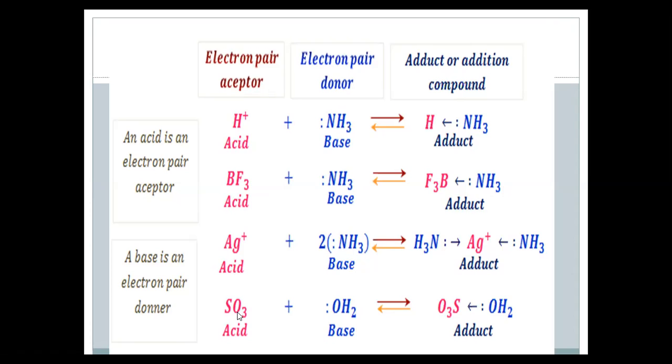Similarly, sulfur trioxide is also accepting an electron pair from water, so water is a base and sulfur trioxide is an acid. So an acid is an electron pair acceptor and a base is an electron pair donor. So these are the different concepts of acids and bases by which we can easily define how acids can be differentiated from bases.